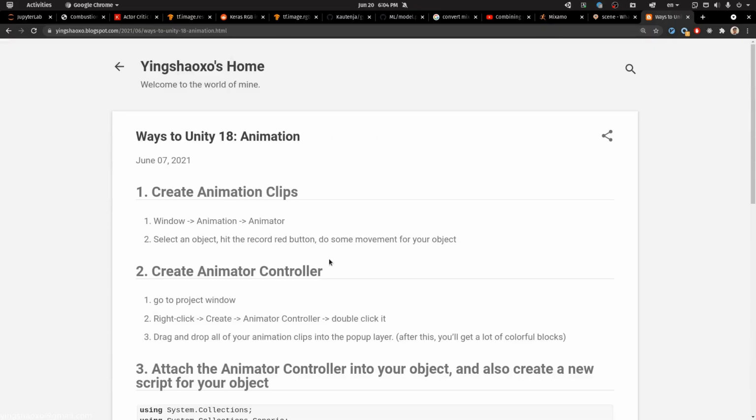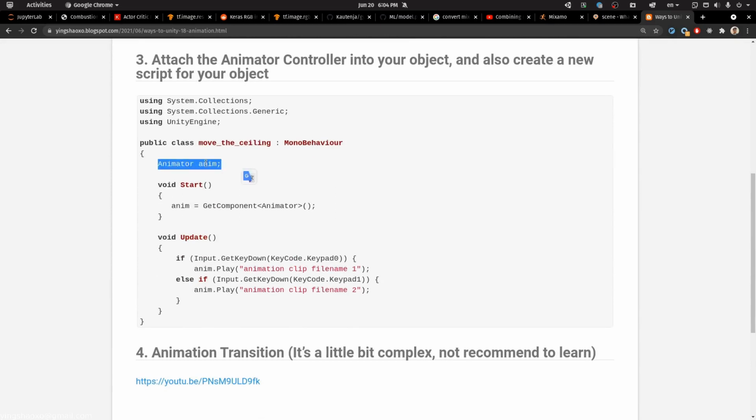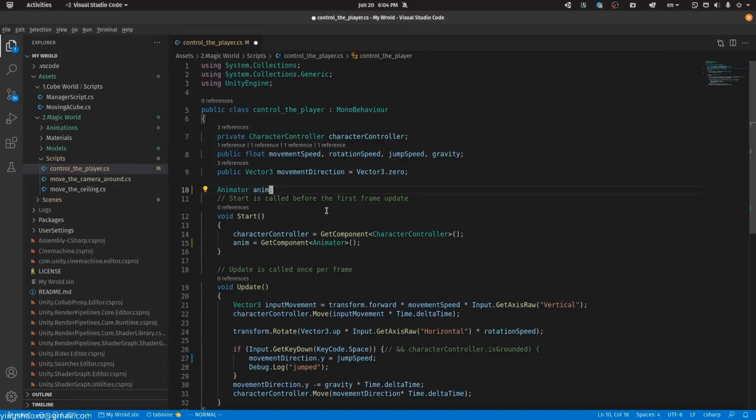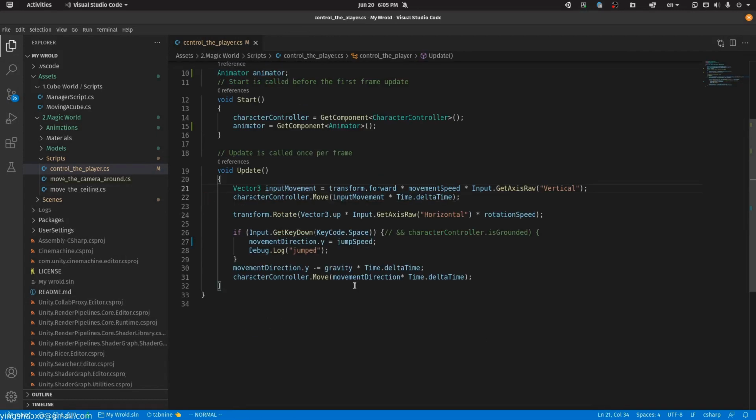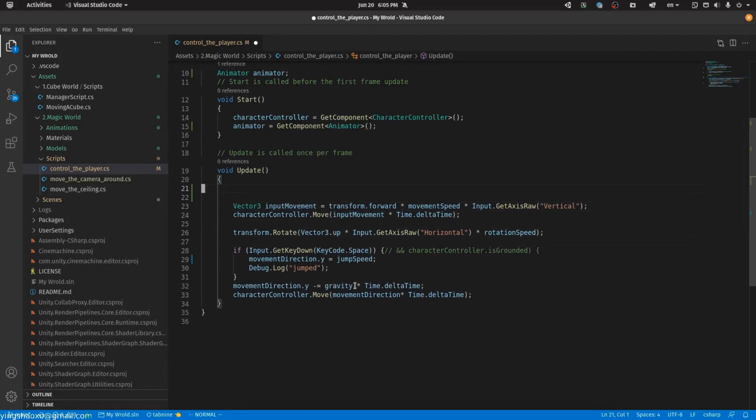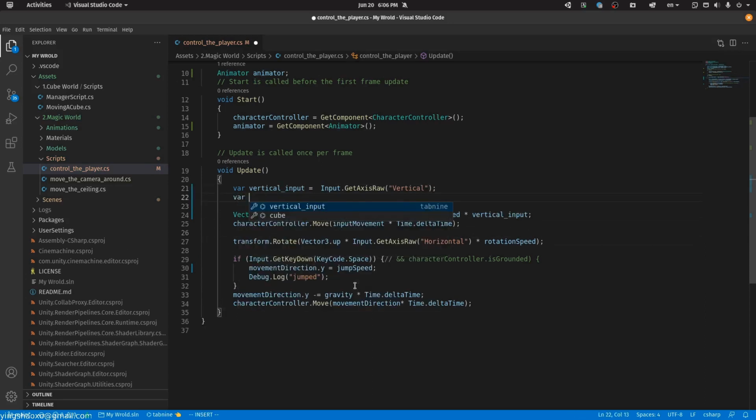To be able to control the animation, we will need to create an animator in our script. At first, we need to get that component, and to do this, there should be an animator. Then let's say vertical, horizontal. Let's make a variable out of it. The vertical input should be equal to the vertical input. Then the horizontal one, we should also get that value. The horizontal input should be equal to the horizontal input.